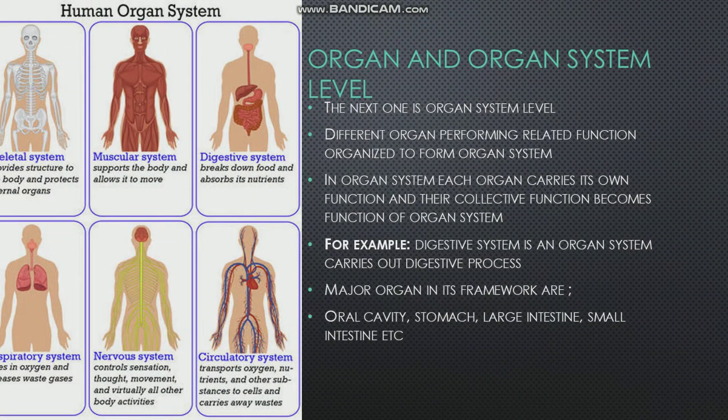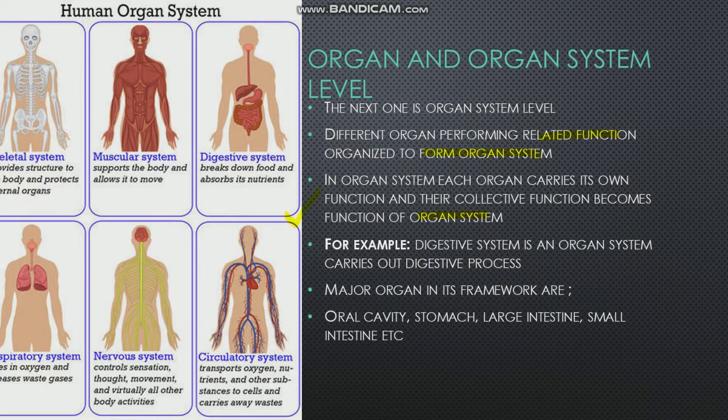The next one is organ system level. Different organs performing related functions are organized to form an organ system. In an organ system, each organ carries out its own function and their collective function becomes the function of the organ system. You can see different types of organ systems in this picture.